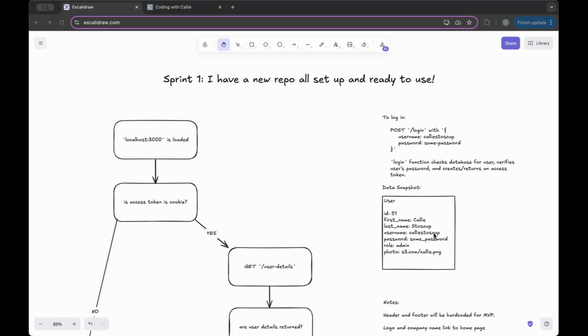Hi, I'm Callie, and I am building a website builder over the next few months. I am entering into Sprint 1, which is all about setting up my repo and getting it ready to use.